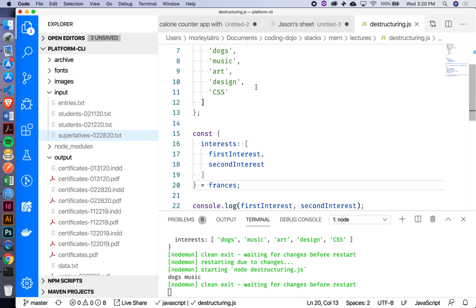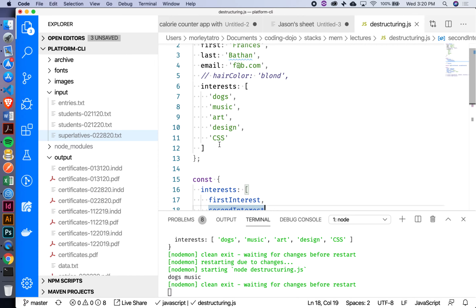Okay, cool. So if we're all good on destructuring, I also want to talk a little bit about this concept called spread. The idea behind it is, let's do some stuff with some keys or elements inside of an array, and then we'll be able to create a new object or an array with everything that's left over. Right now, I'm only pulling out Frances's first and second interests, but what if I wanted to create a new array with all of the other interests that are inside here, like art, design, and CSS, right?